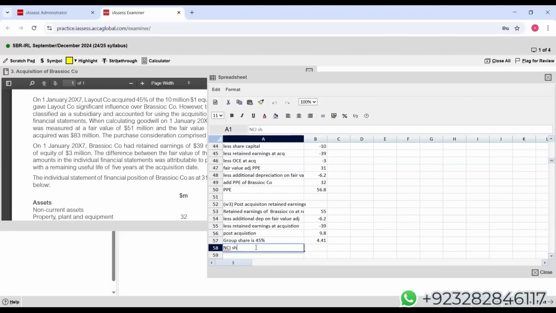NCI share. And student, we have to eliminate this group share as well. Yes or no?